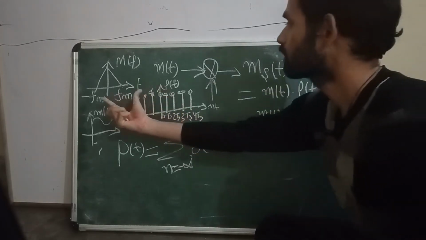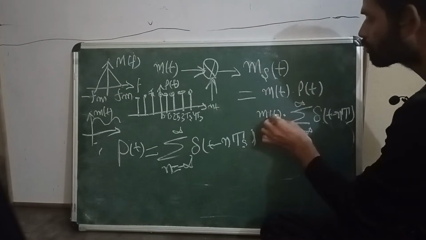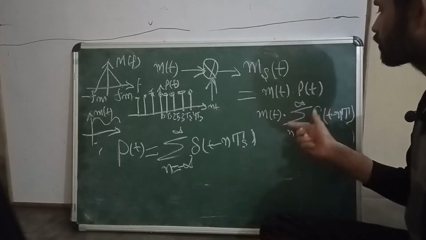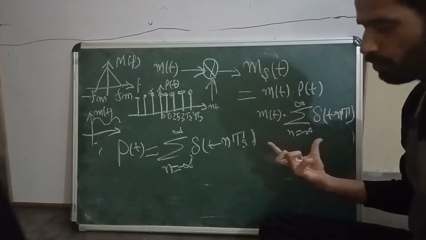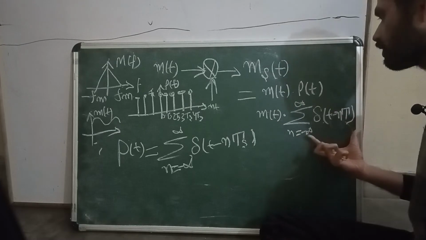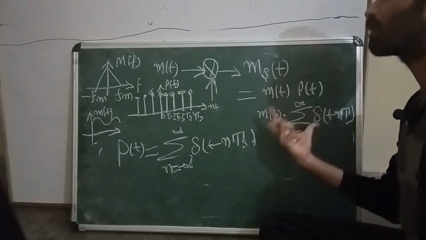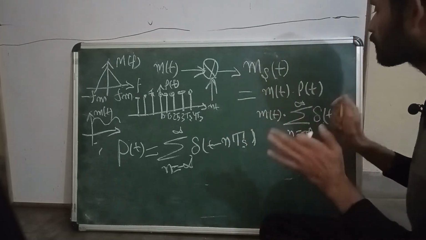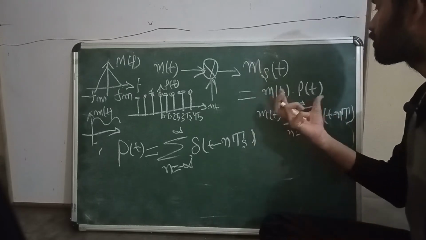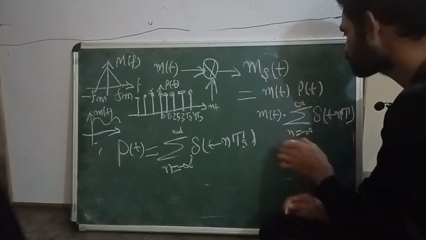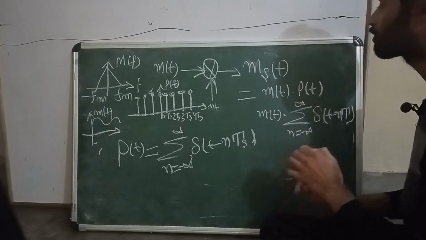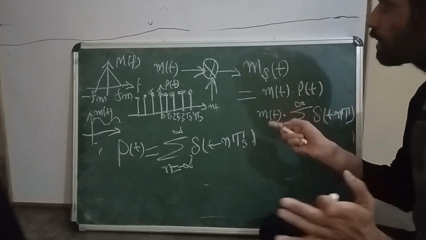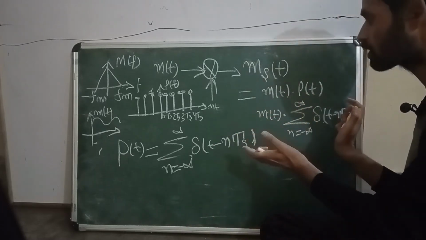Now we will see this in the frequency domain. You can also do it in the time domain, but we will see it properly through the frequency domain, because in the frequency domain we can see the signal properly.